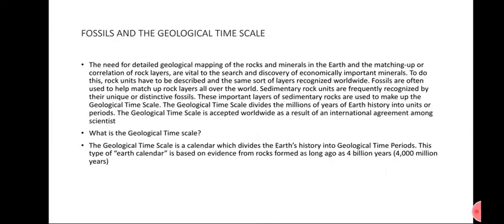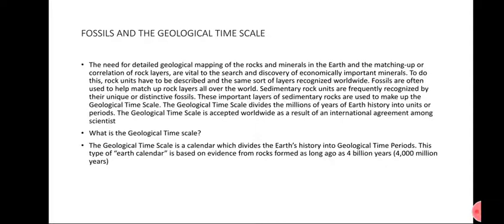First of all, we have to understand what the geological time scale is. A geological time scale is a calendar which divides the Earth's history into geological time periods. This type of Earth calendar is based on evidence from rock formed as long ago as 4 billion years ago. It is the Earth's calendar, which is based on the evidence of rocks. This time map is made with the help of rock ages.